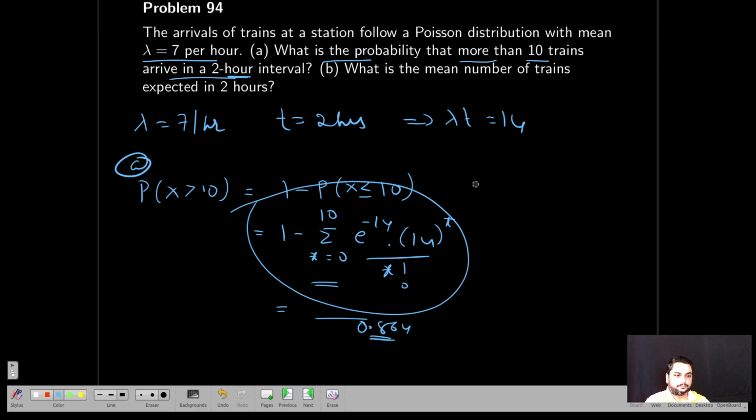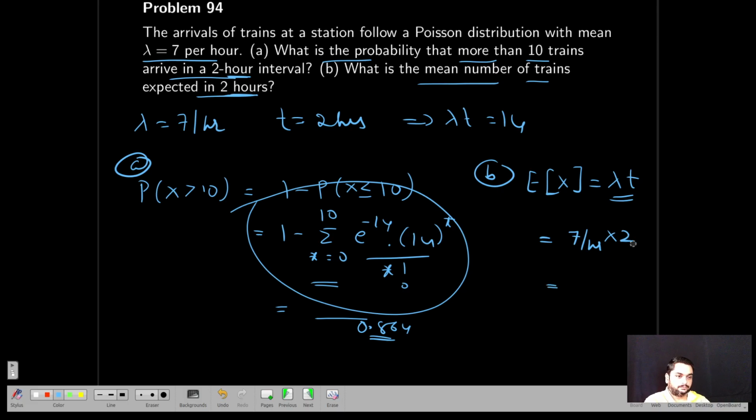This is part A. Part B. What is the mean number of trains expected in 2 hours? So what is the expected value of a Poisson distribution? It is nothing but lambda t, no? Whatever the Poisson distribution, the parameter lambda t is itself the mean. So everywhere you can see average number of trains arriving, average number of buses arriving. So this is nothing but lambda, 7 per hour, into 2 hours. If they say 1, then it becomes 1 year. You should be careful about this. So the answer is 14 expected trains in 2 hours.